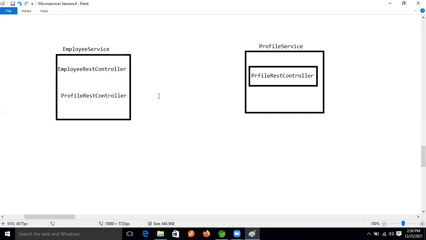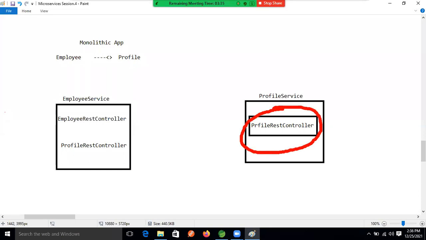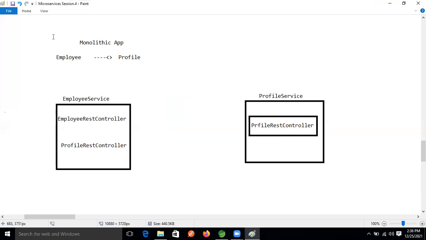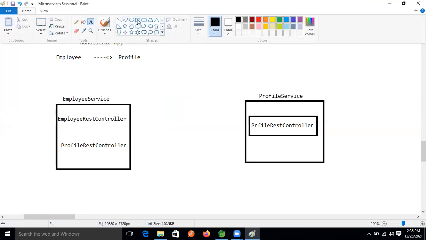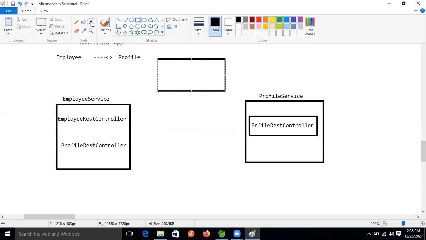Why am I taking this controller? To fetch the details from the Eureka server. Both microservices' information will be there in the Eureka server, right?